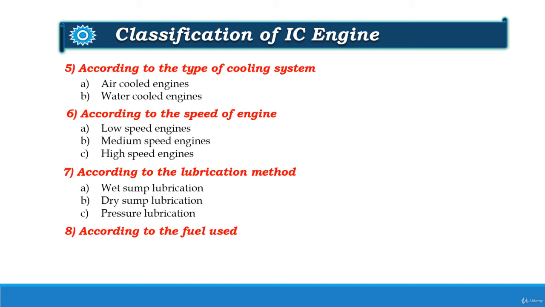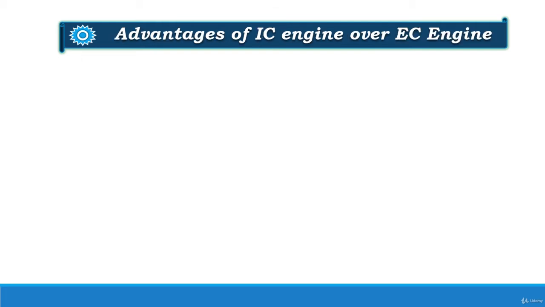And finally, according to the fuel used, they are classified as petrol engine, diesel engine, and gas engines. These are the fuels which we use in the IC engine. So these are some of the classifications of internal combustion engine.